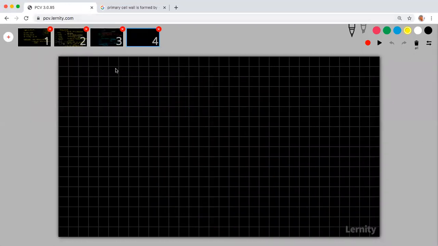So we'll move on to secondary cell wall. You have secondary cell wall.